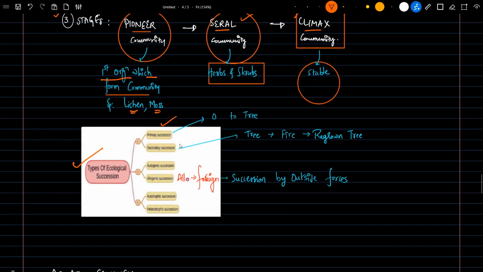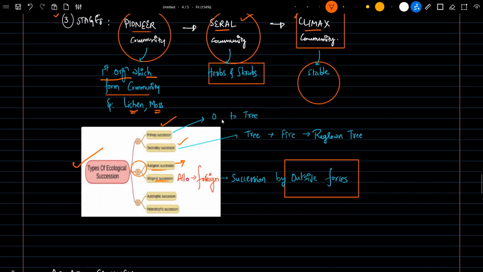These are the types of ecological succession: primary succession and secondary succession. This is one type of categorization. The second type of categorization is autogenic and allogenic. Allogenic means succession is brought by outside forces, foreign forces. If the succession is brought by itself, then it is called autogenic.